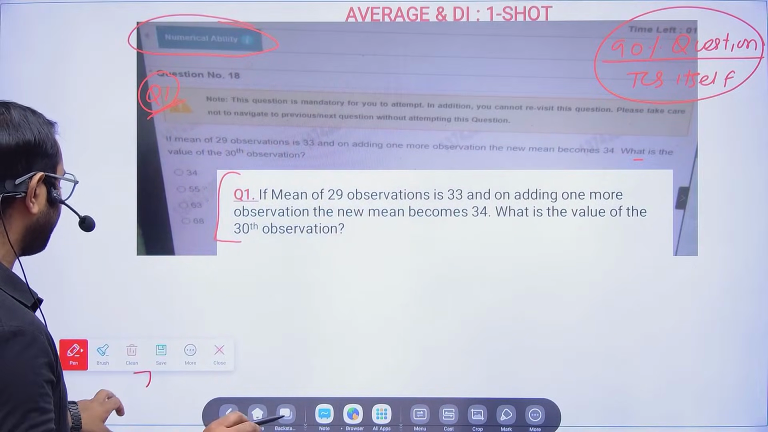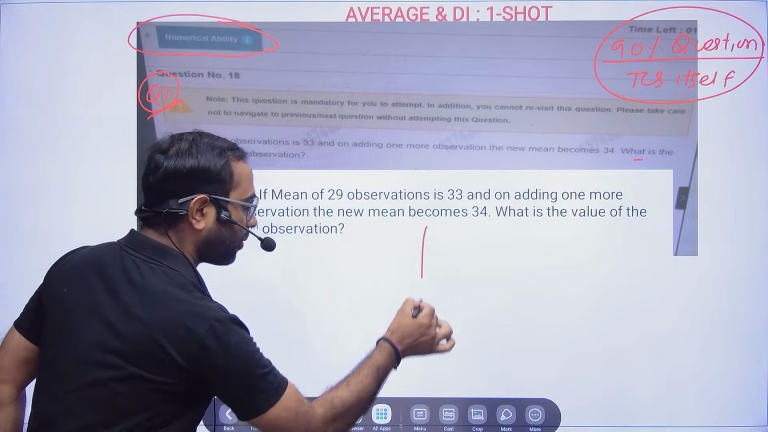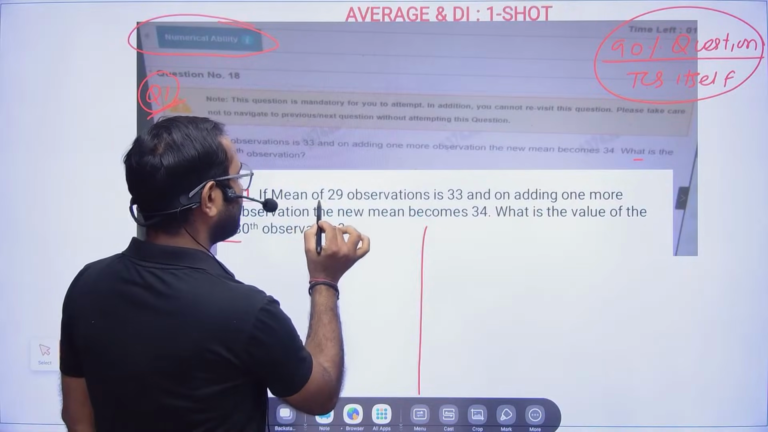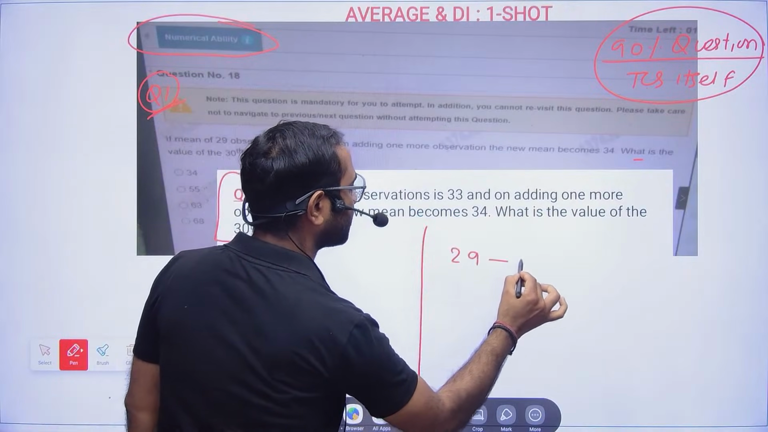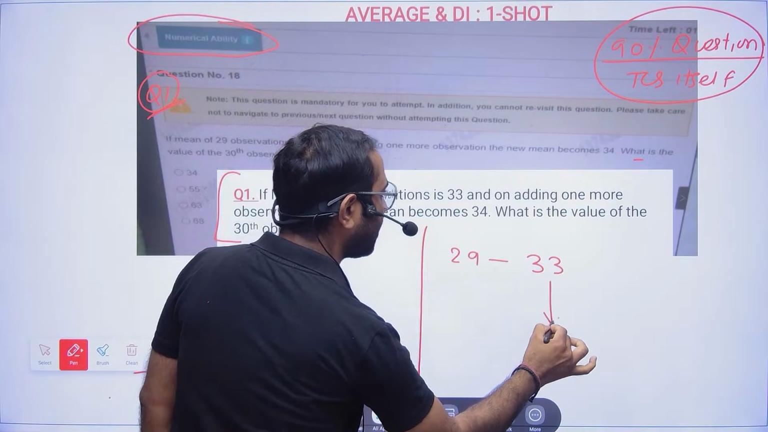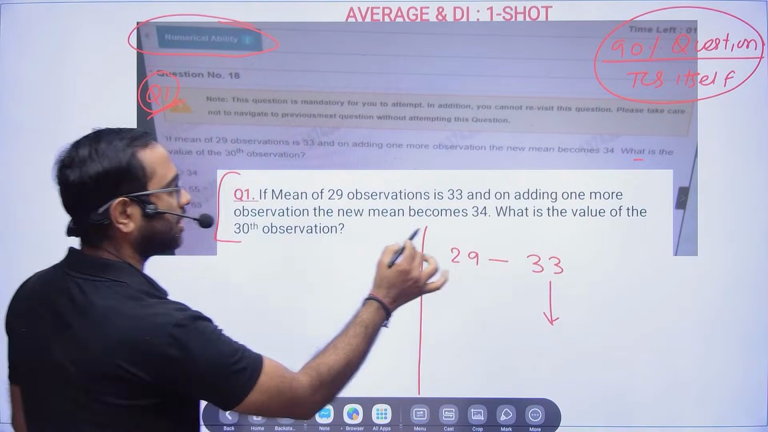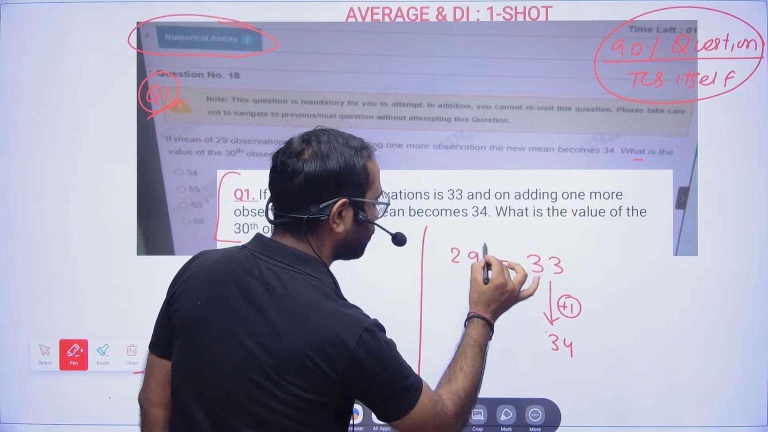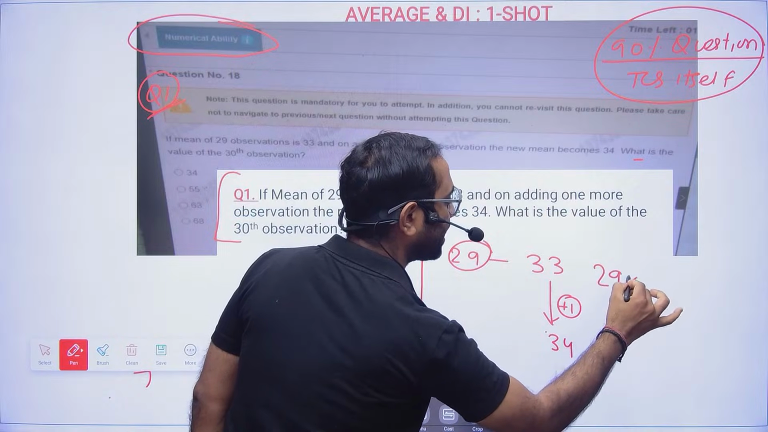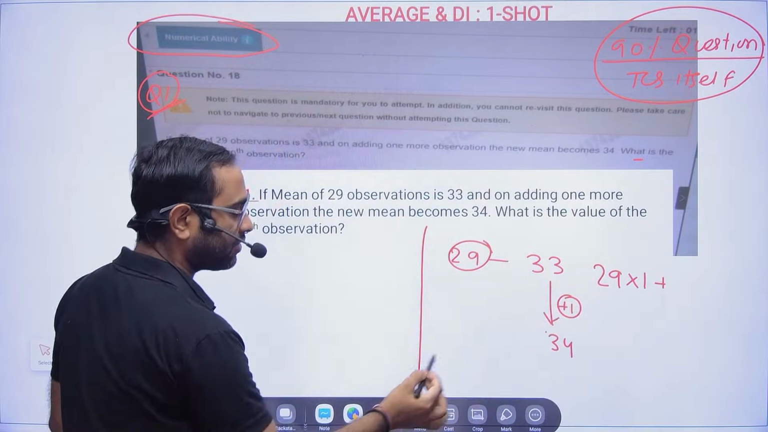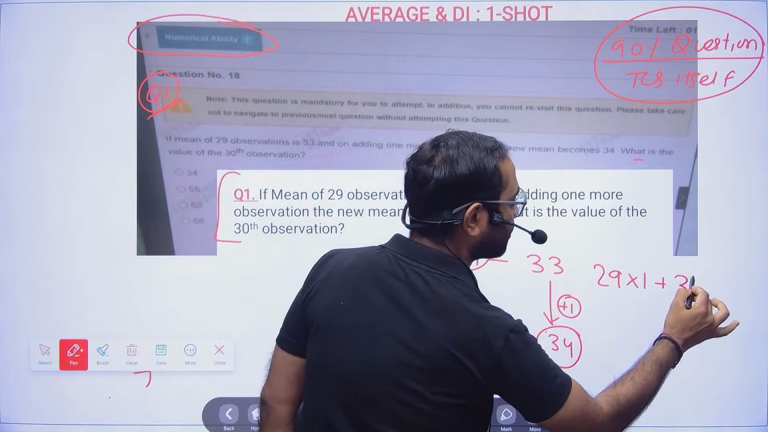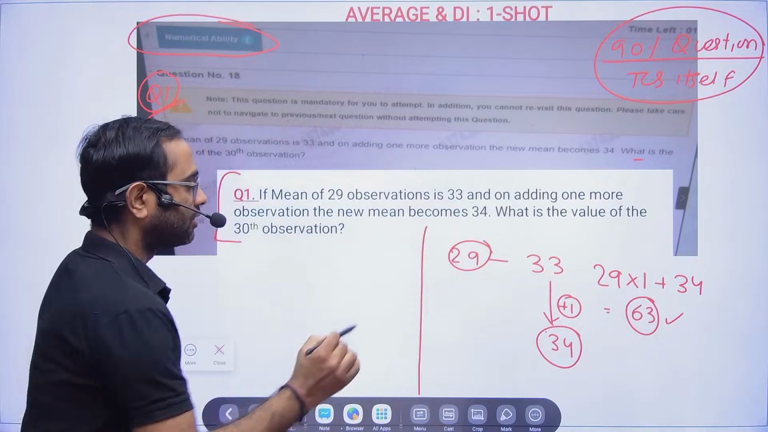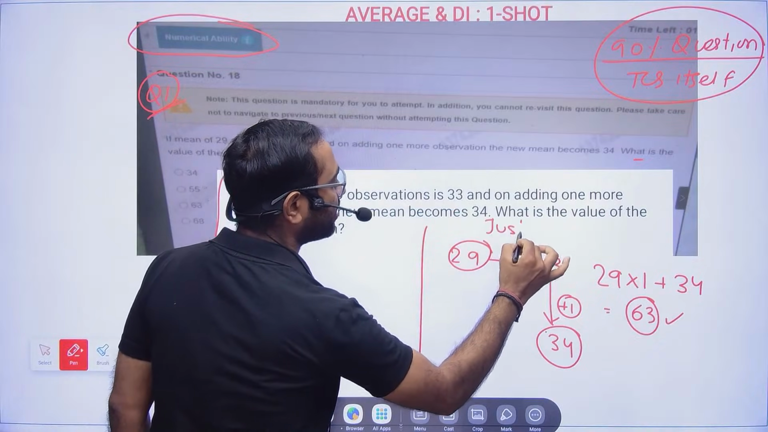Now friends, I will solve it both by the normal method and the trick. I am just showing you how easy this question was. The mean of 29 observations is 33. Now if you add one more observation, the mean becomes 34. That means the average is increasing by 1. The total number is 29, so 29 into 1, that is 29, it will increase, and the new average is 34. So 29 plus 34 is 63. The answer is just one line.